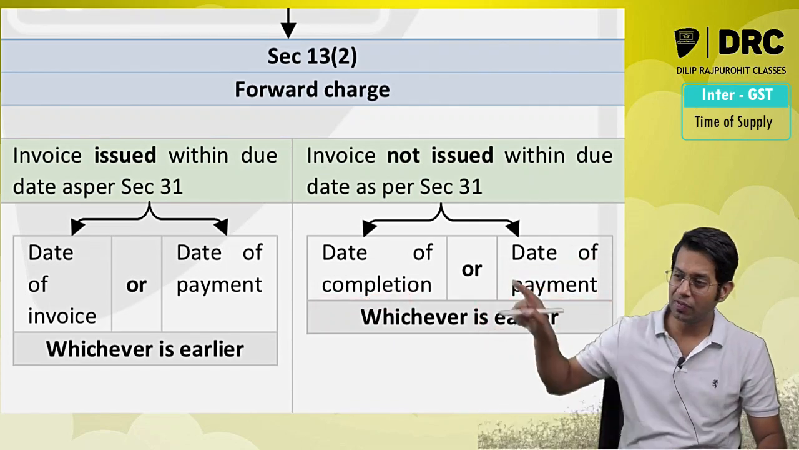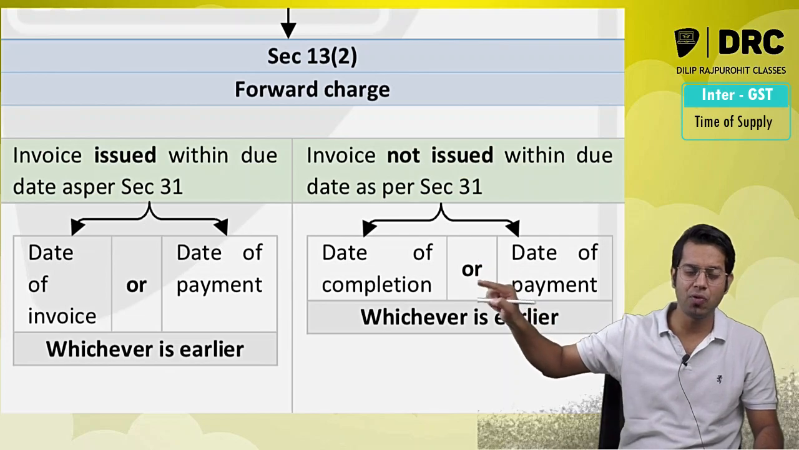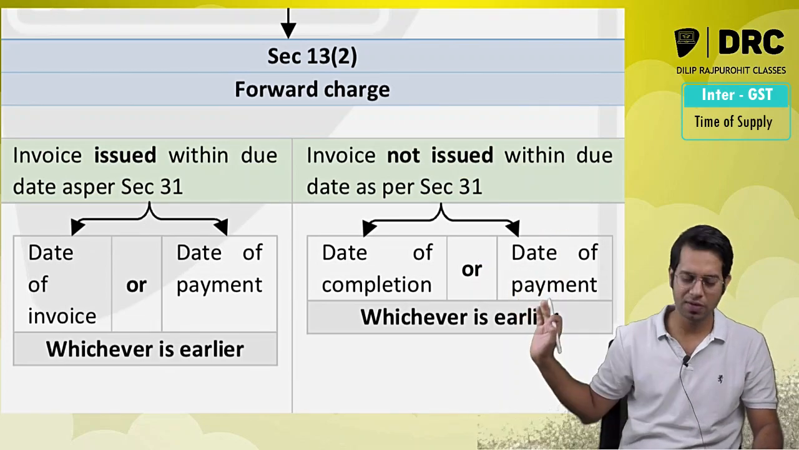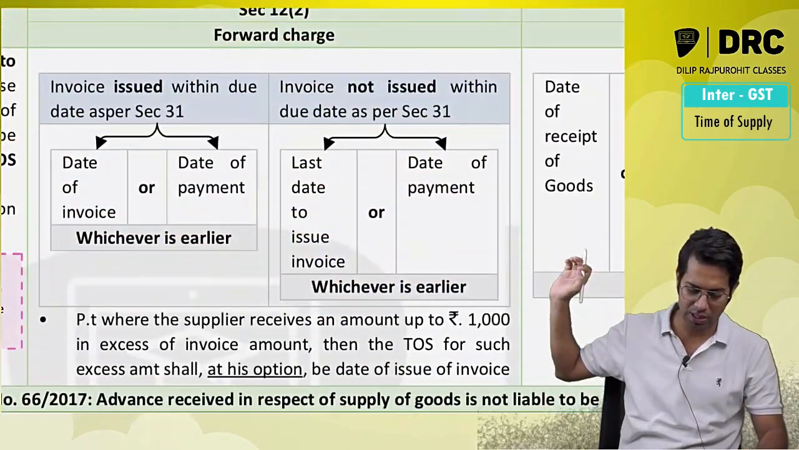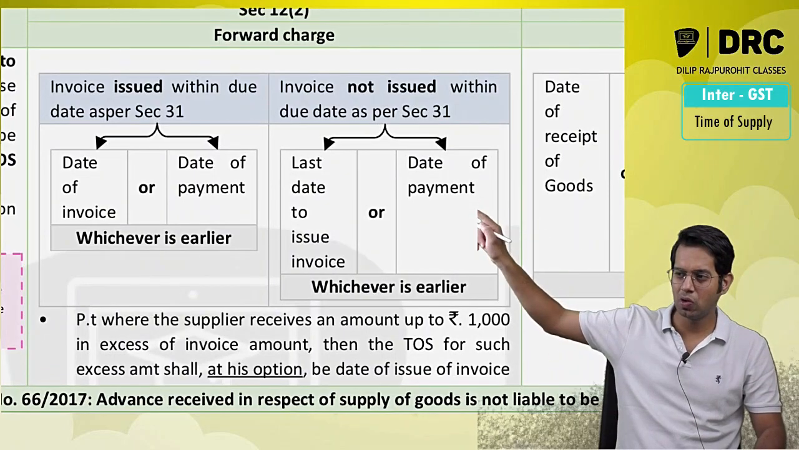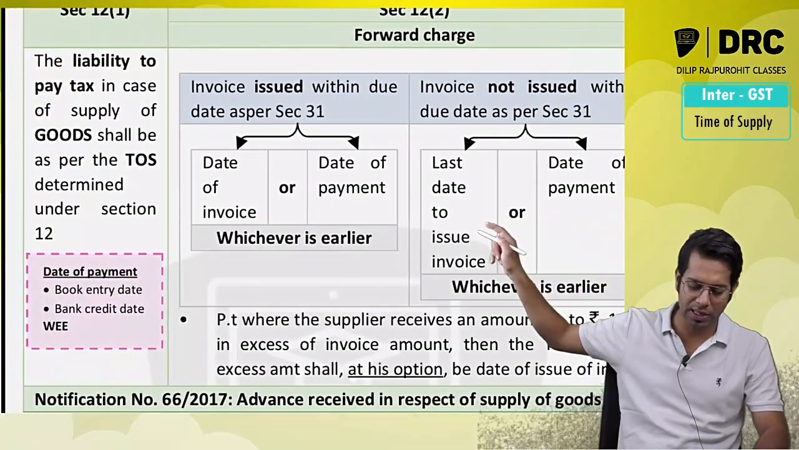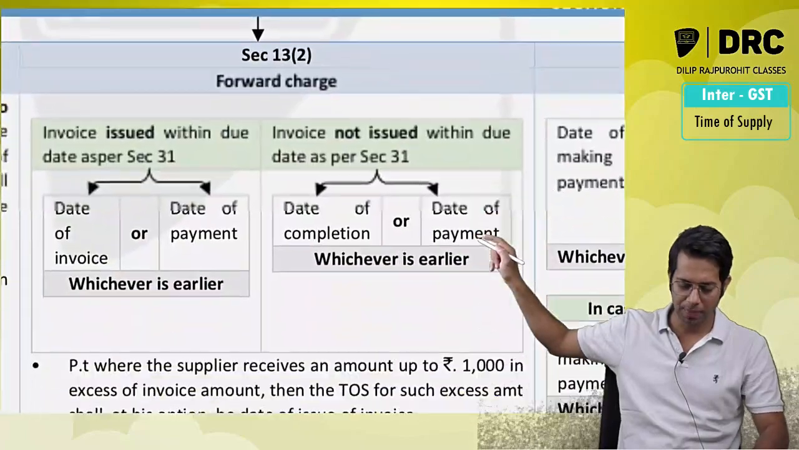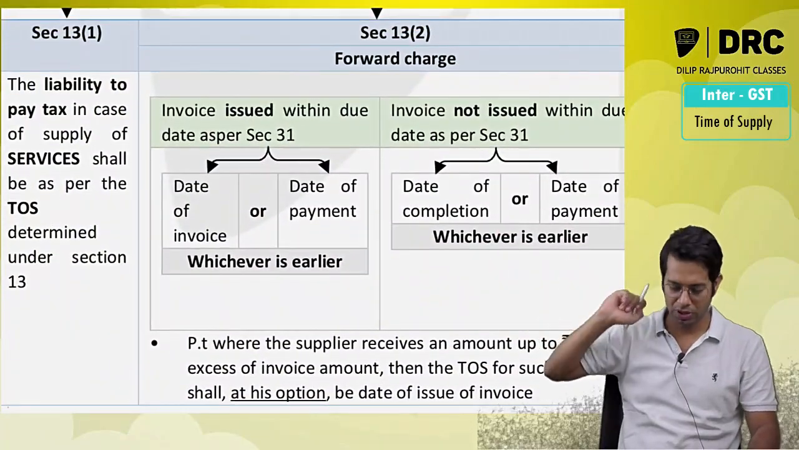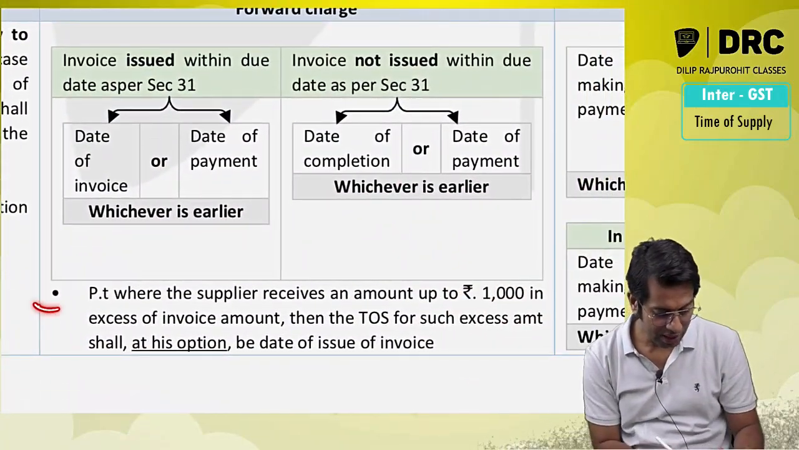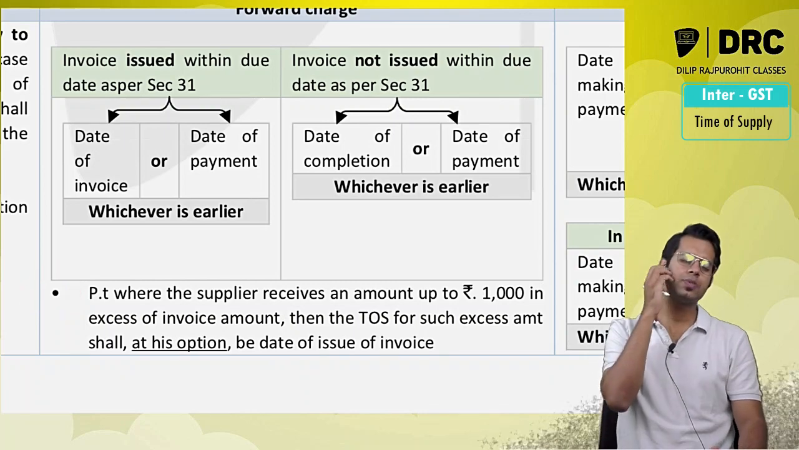Now here, instead of last day to issue invoice, they have taken the date of completion. In case of goods, the first point is the same, but in the second point they have taken the last day to issue invoice, whereas here they have taken the date of completion. Now here this proviso is applicable. So what is this proviso telling?